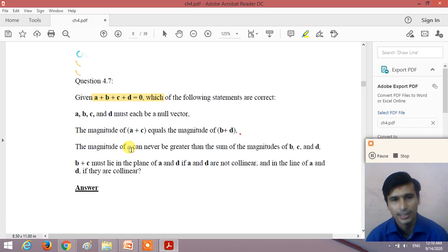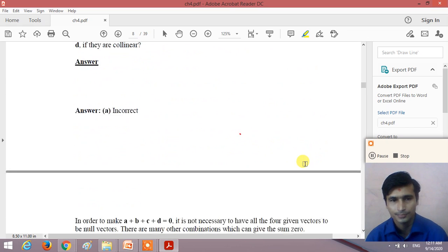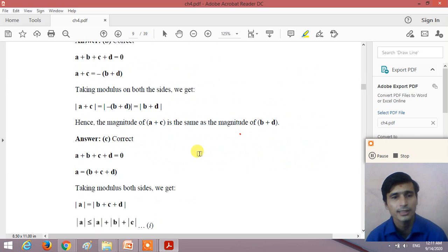The magnitude of vector A can never be greater than the sum of the magnitudes of B, C and D. So here the magnitude of A can never be greater than the sum of the magnitudes of B, C and D. Right? So the third statement is correct.